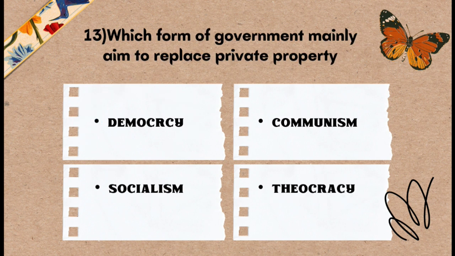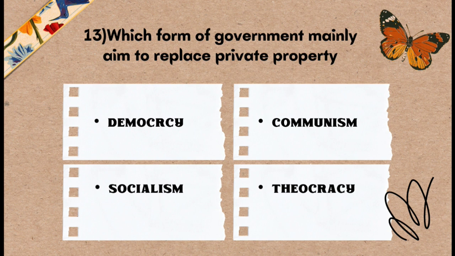Okay, question number 13 asks which form of government mainly aims to replace private property? Otherwise, you can say which form of government opposes private property.